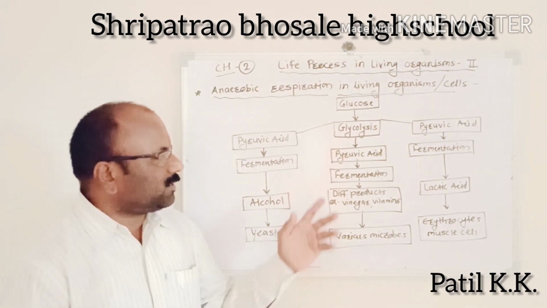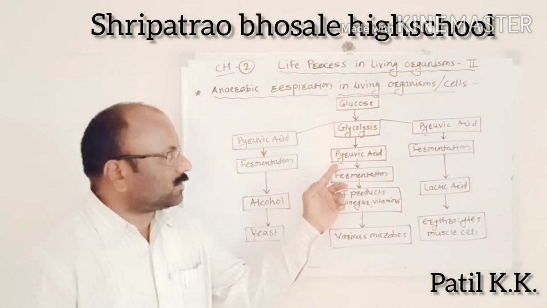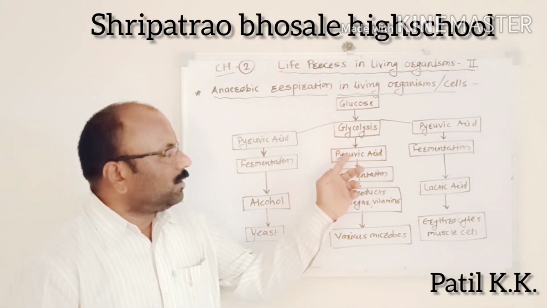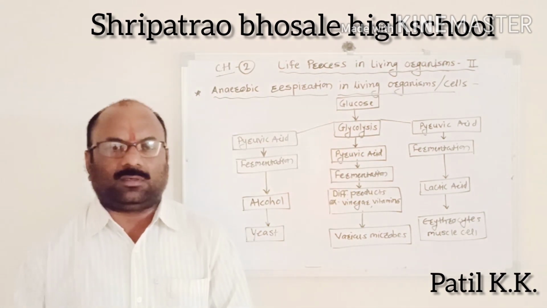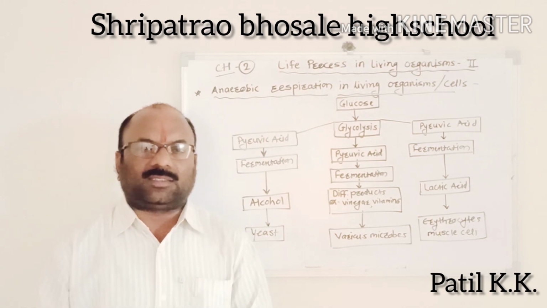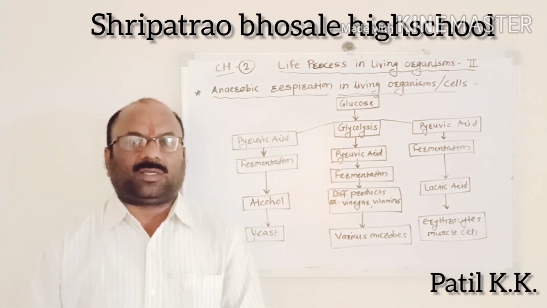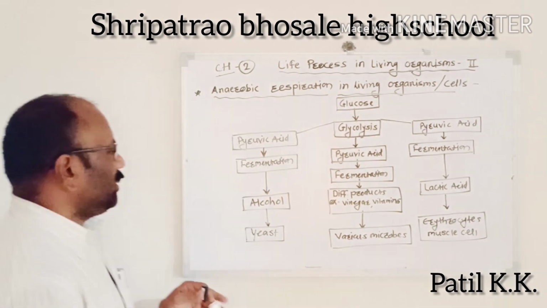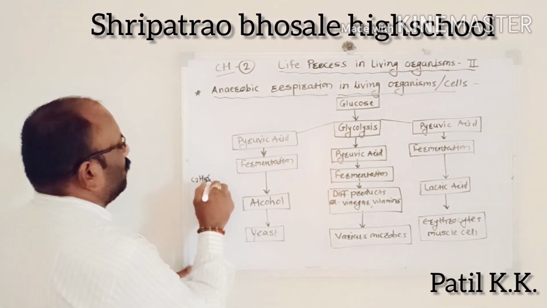Now pyruvic acid is produced through glycolysis. Pyruvic acid from glycolysis is converted into other organic acids or alcohol. What is the molecular formula of alcohol? C2H5OH.